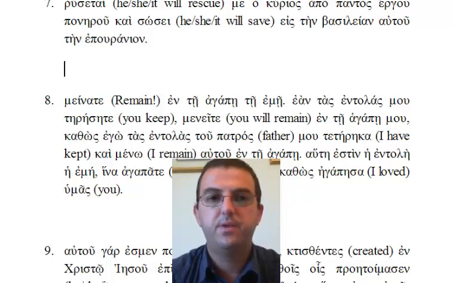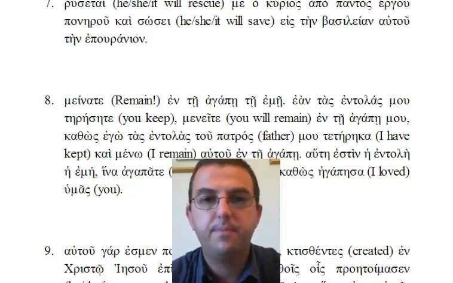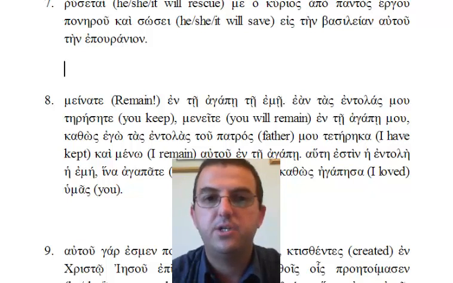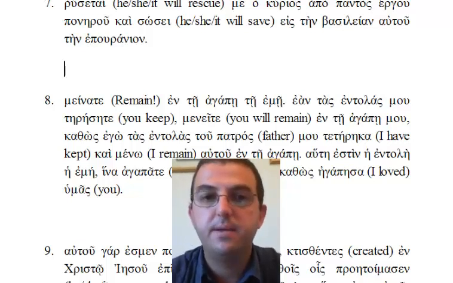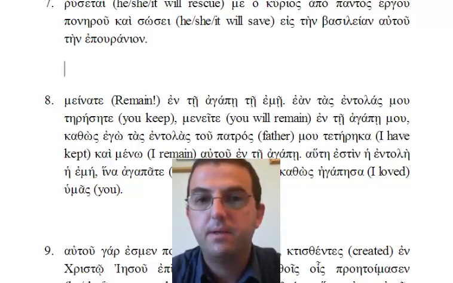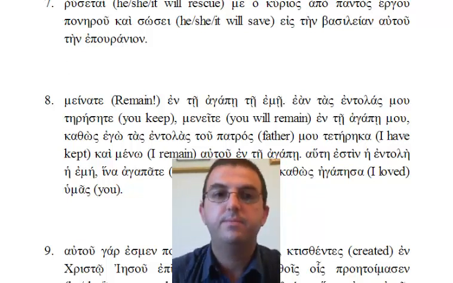Question number 10. Rusetai, that means he, she, or it will rescue. We've got Rusetai me ho kurios apo pantos ergou ponerou kai sosei me eis ten basileian autou ten epouranion. Let me read that again. Rusetai me ho kurios apo pantos ergou ponerou kai sosei me eis ten basileian autou ten epouranion.